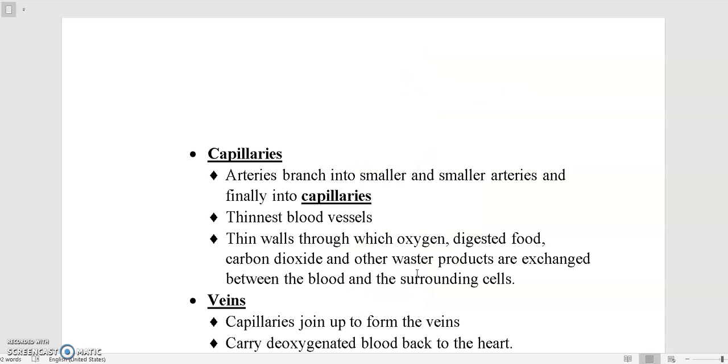So capillaries are the thinnest blood vessels, and their walls are thin, through which oxygen, digested food, carbon dioxide, and other waste products are exchanged between the blood and surrounding cells. This is how a capillary works.